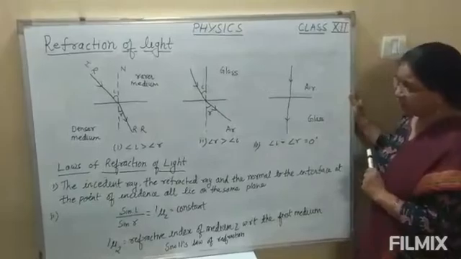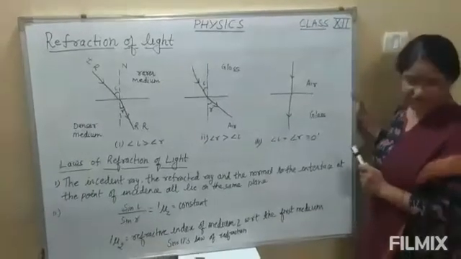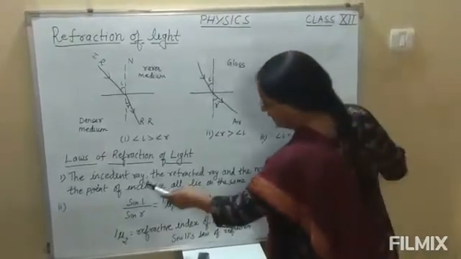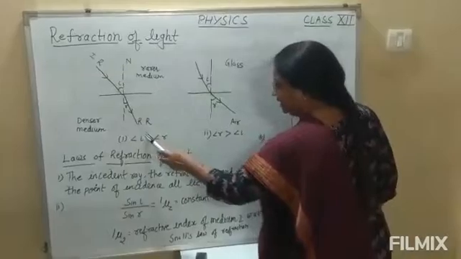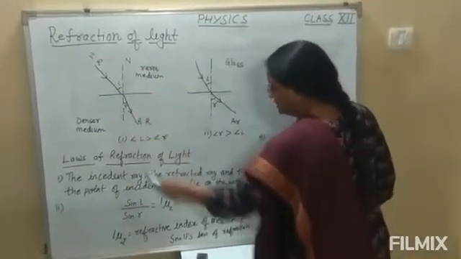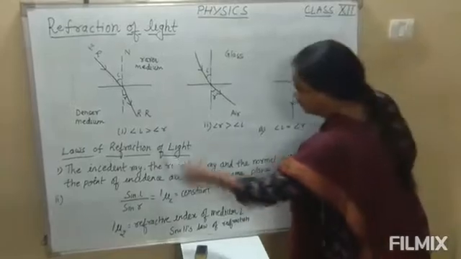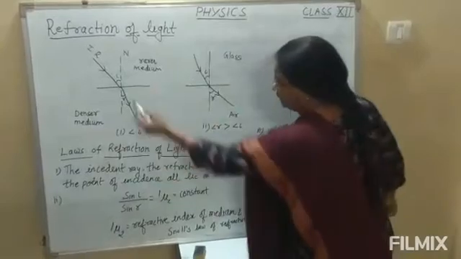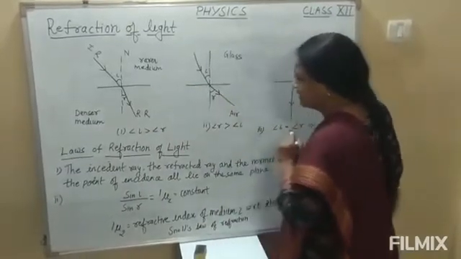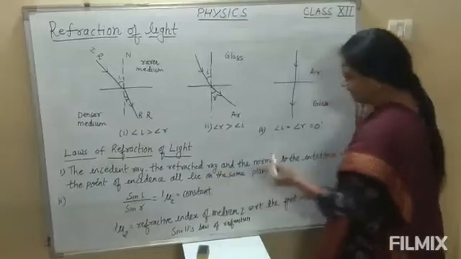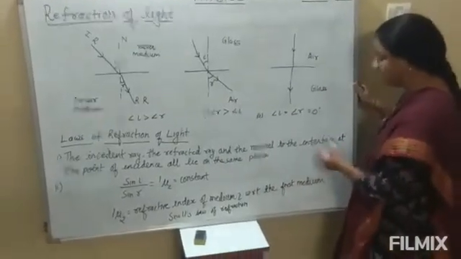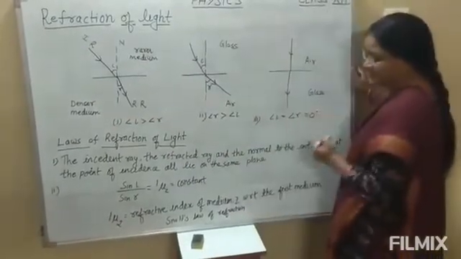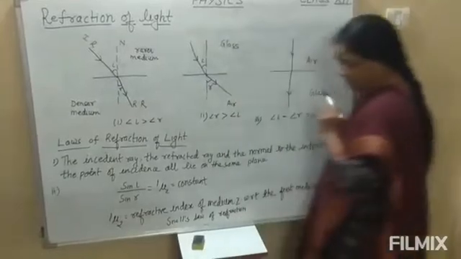Okay. Now we will come to the laws of refraction of light. So first law: the incident ray, the refracted ray and the normal, all these three rays at the point of incidence. This is the point of incidence here. So the incident ray, the refracted ray and the normal at the interface and at the point of incidence all lie in the same plane.